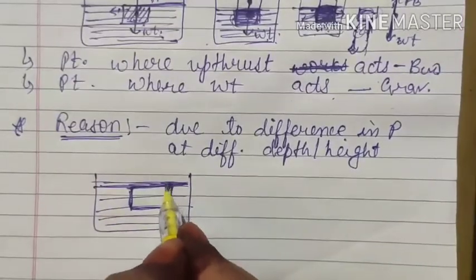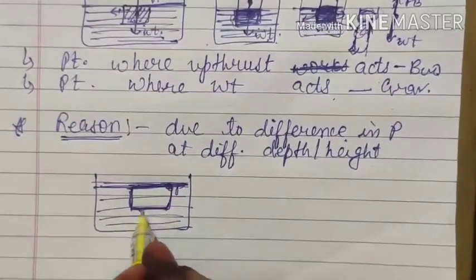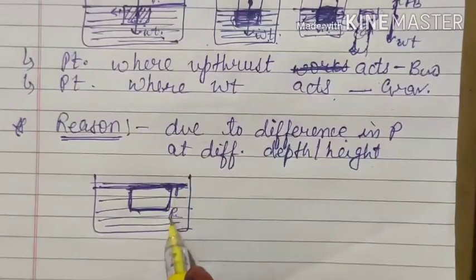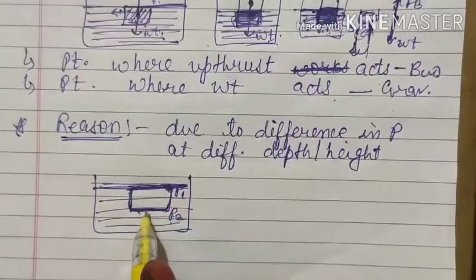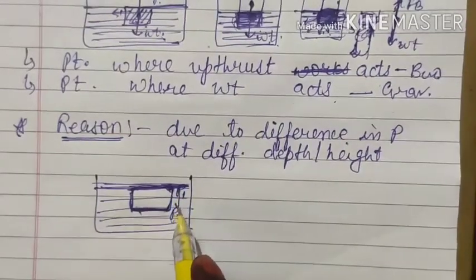Then this portion of the object will experience one pressure and the lowest portion will also experience one pressure, and both these pressures will be different. The pressure felt by this surface will be more because it is at a greater depth.